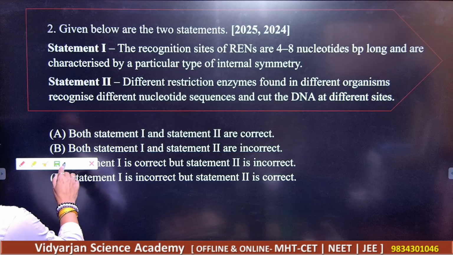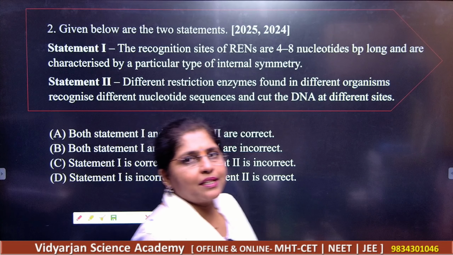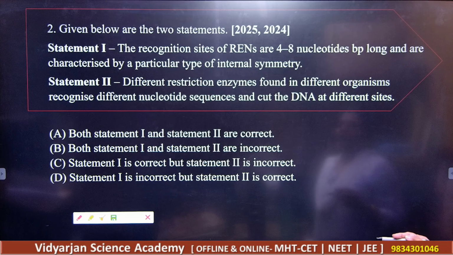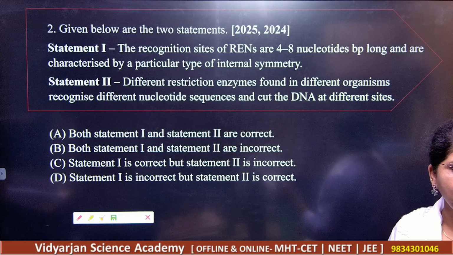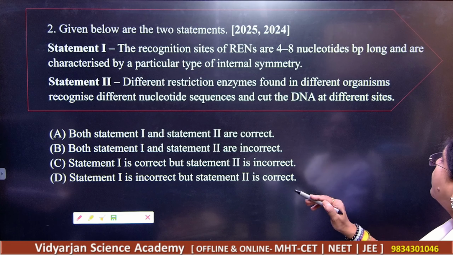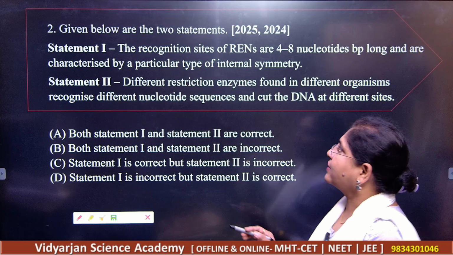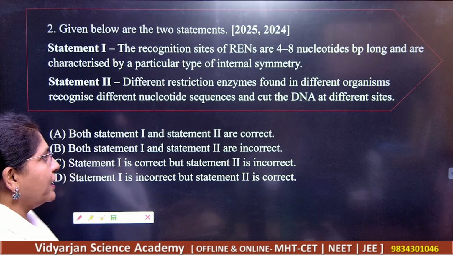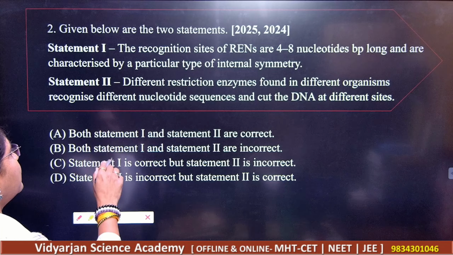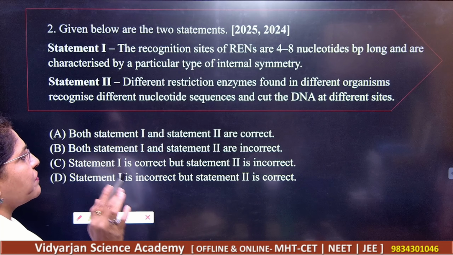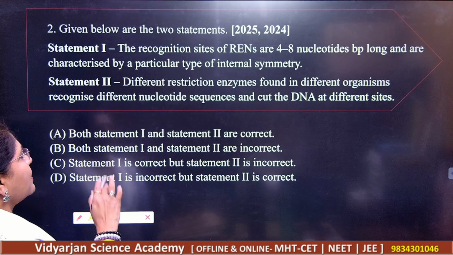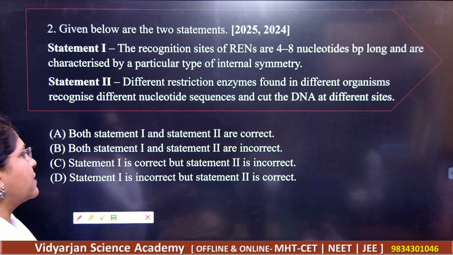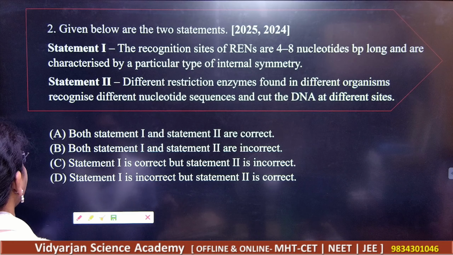Given below are the two statements. So students, let us read the two statements here in detail. Statement number 1. The recognition site of RENs, that is restriction endonucleases, are 4 to 8 nucleotides long, characterized by the particular type of internal symmetry. Got it? Next is statement number 2. Different restriction enzymes found in different organisms recognize different nucleotide sequences and cut the DNA at different sites. Got it? So let us see what are the correct statements here.